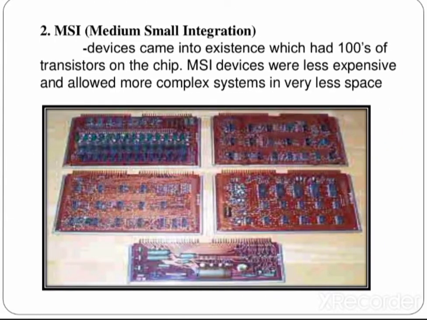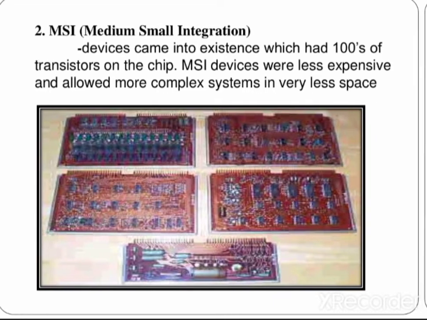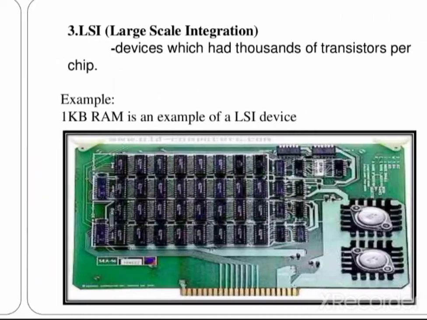Then the next type is medium scale integration. In this IC, hundreds of transistors can be mounted on a chip. The MSI devices are less expensive and allow more complex systems in very little space. So you can see the picture of medium scale integration.